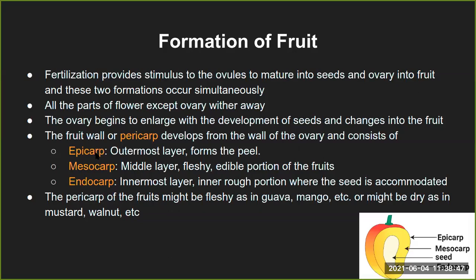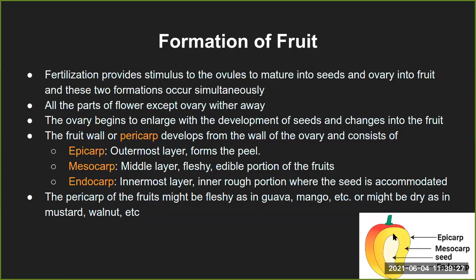Now there are three sub layers of the pericarp. That is the epicarp, the outermost layer. Epi again means outer, so the epicarp is the outermost layer and it forms the peel of the fruit. Then the mesocarp, which is usually the middle layer, and forms the fleshy edible portion of the fruit. The endocarp is the innermost layer, the inner rough portion where the seed is accommodated. The endocarp is the one which is holding the seed of that particular fruit inside it.